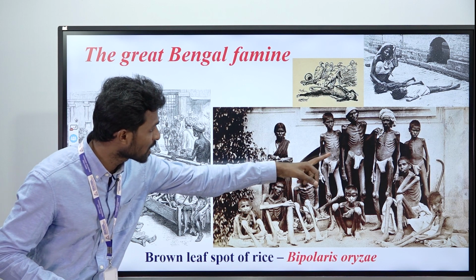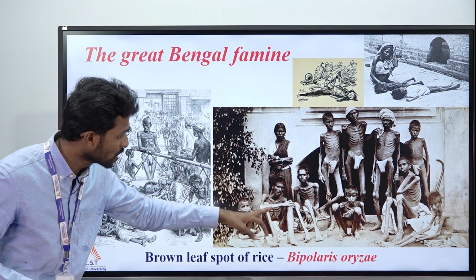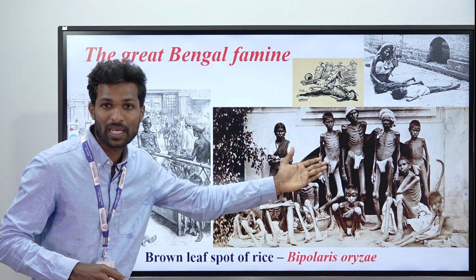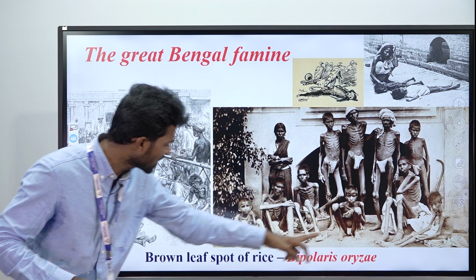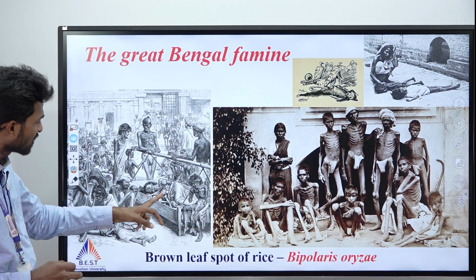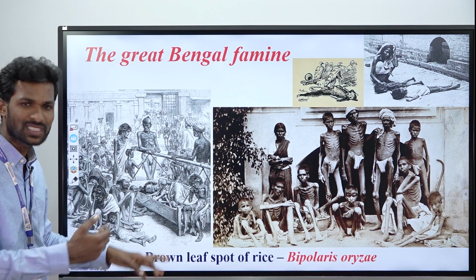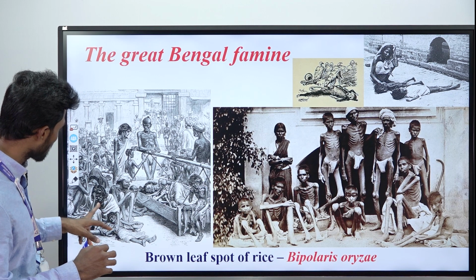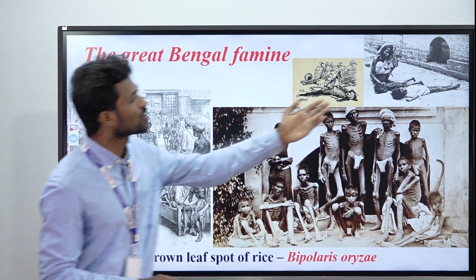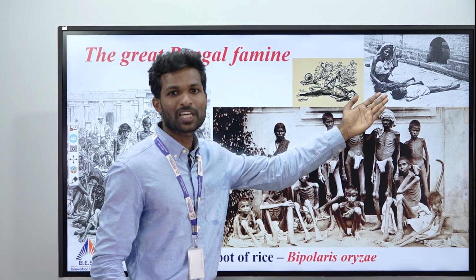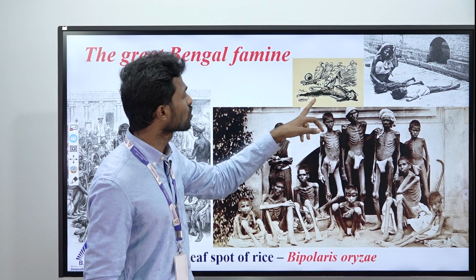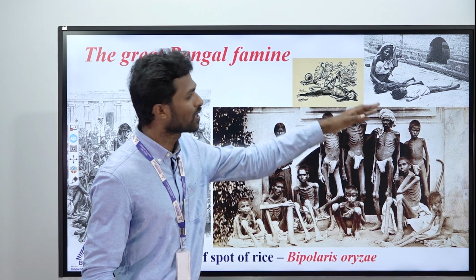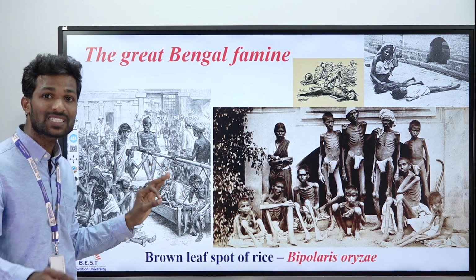We can clearly see how lean they are because of food starvation. There is no food. They may get food once in a week, maybe sometimes once in 10 days or something like that. People died, vultures were eating on the roads itself, and many fields were covered with only dead bodies. We can see how devastating it was in 1942. If you see, the mother can't protect her children because there is no food, right? We can also see vultures eating the dead bodies on the grounds or the fields. See, take a look. This is the devastating effect of plant disease.